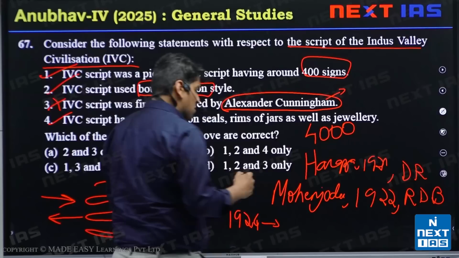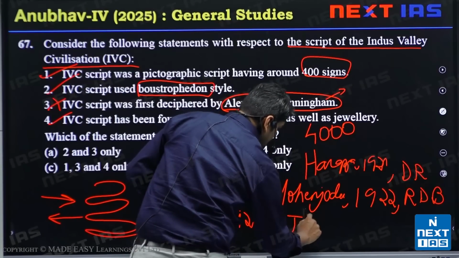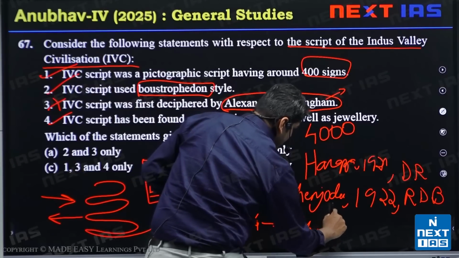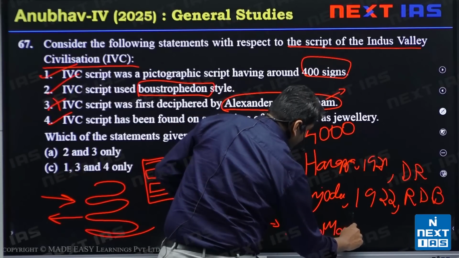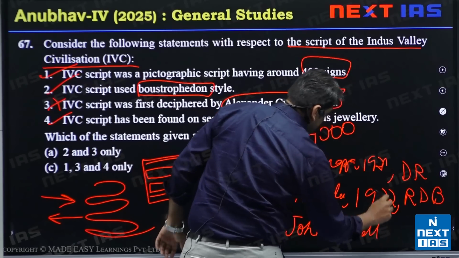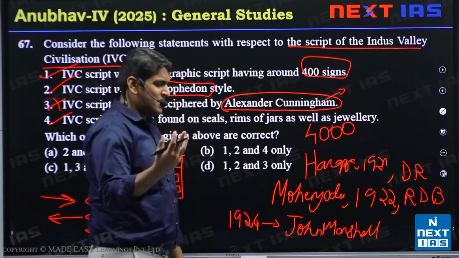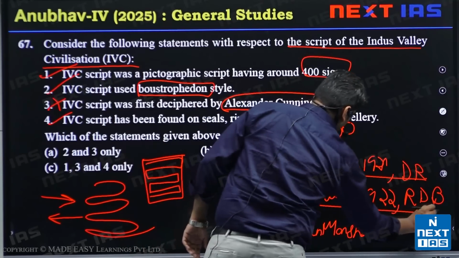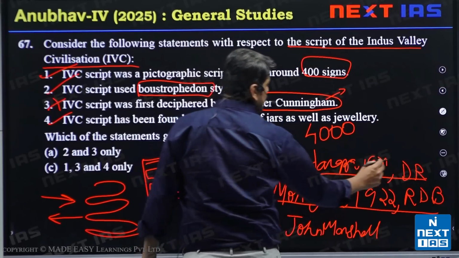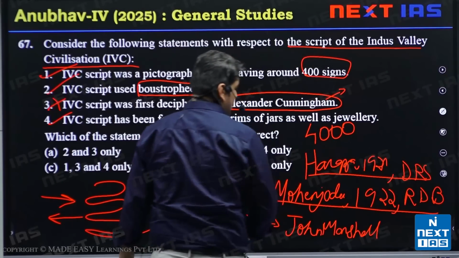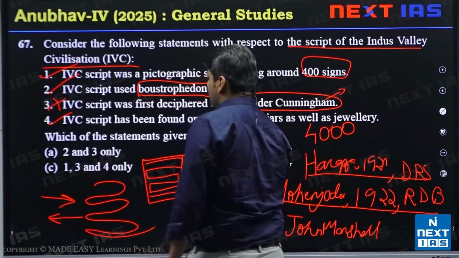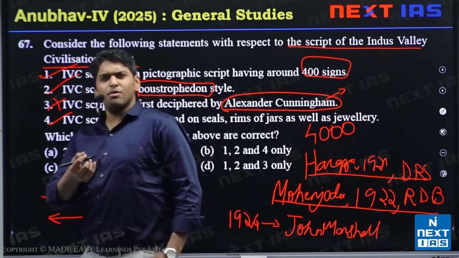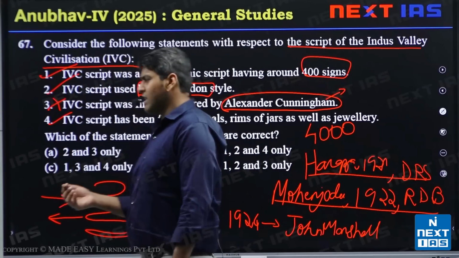The credit goes to John Marshall. He was head of ASI at that time, so he lapped up most of the credit. But a lot of hard work was done by Dayaram Sahni and Rakhal Das Banerjee. So this was a little about the Indus Valley civilization.